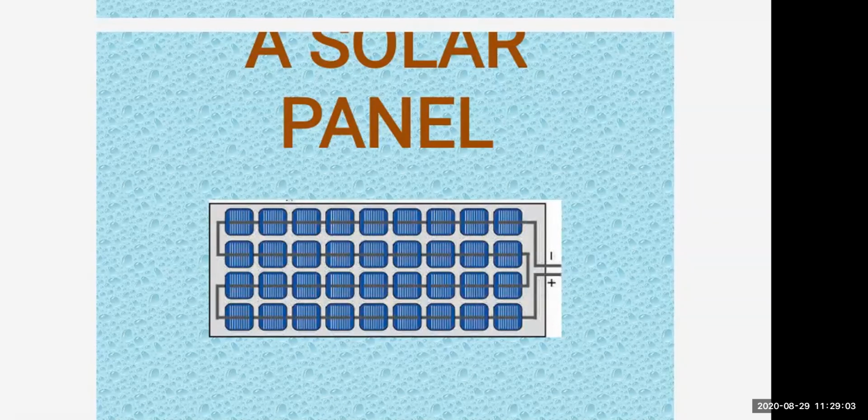So a special material we have to use here, that is a semiconductor, silicon. Silicon is a semiconductor used for making these solar cells. For a silicon solar cell of dimension around 1 centimeter square, how much current will be produced? 30 milliamperes of current will be produced, and the potential difference will be around 0.5 volts.